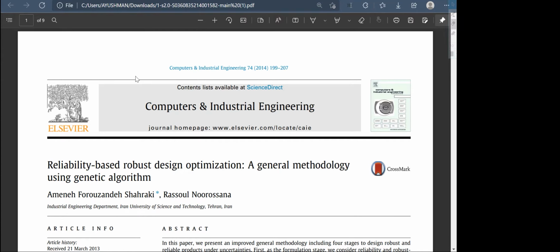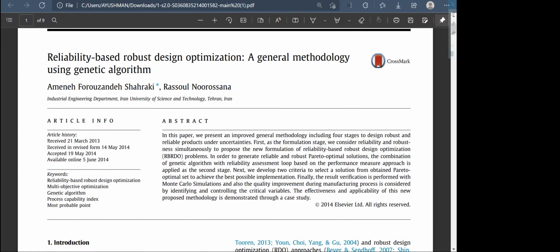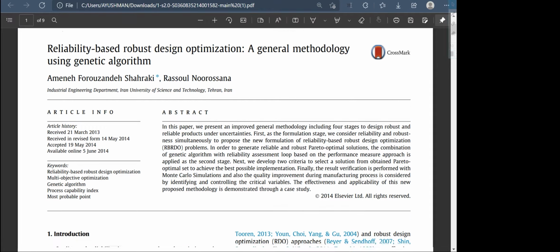My roll number is 20ME10028, and today me and my friends would be reviewing, or more aptly explaining to you, the research paper "Reliability-based robust design optimization: a general methodology using genetic algorithm." This paper is written by Amin Forouzandeh Shahraki and Rasul Noorossana, and it proposes a methodology to improve the design robustness and reliability of products under uncertainties.